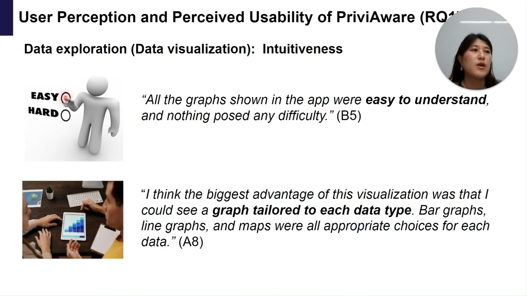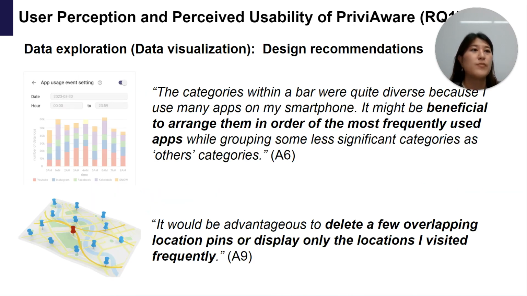In terms of data exploration, participants generally reported it to be very intuitive and easy to understand. They assessed that graphical representations were well tailored to each data type. In terms of design recommendations, many participants suggested clustering frequently used apps in an order, as some users with extensive usage of diverse apps had a hard time figuring out their data, as bar graphs were stacked so densely. As to location data, participants also wished that they could remove some of the overlapping location traces or display only the frequently visited locations.